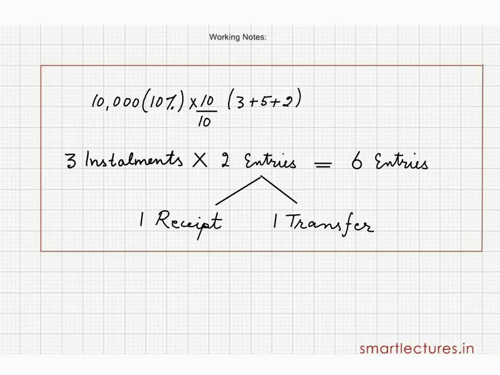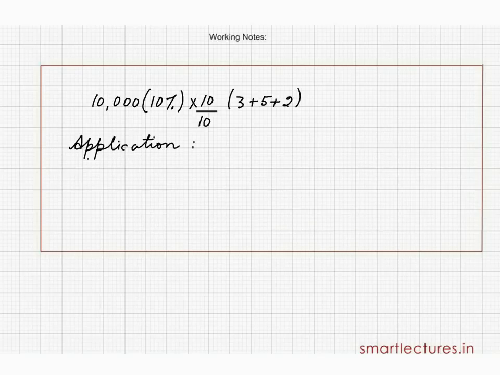Now, journal entries for the first installment. You know, the first installment is called debenture application. So first of all, at the time of application, the receipt entry is passed and then the transfer.